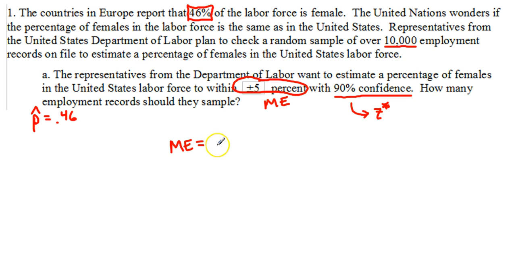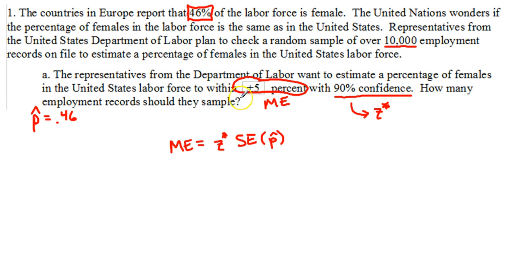is going to be equal to, well, not our p hat. Our margin of error is what we add or subtract to the p hat in order to build the confidence interval. And our margin of error is determined by our critical value, which, like we just talked about, is directly related to the level of confidence, times, in this case, the standard error, or how spread out this distribution is going to be. So the standard error of the p hat.